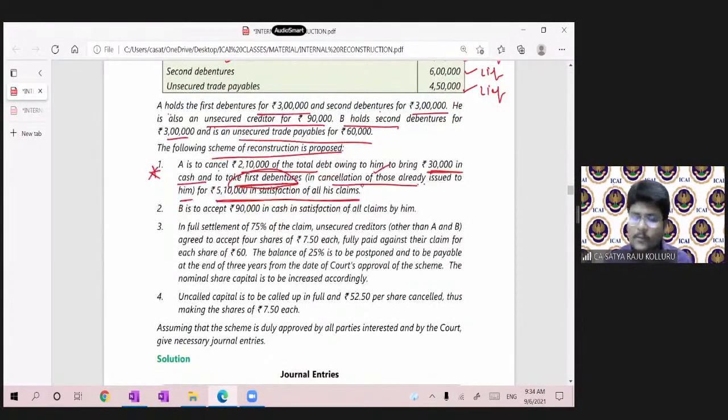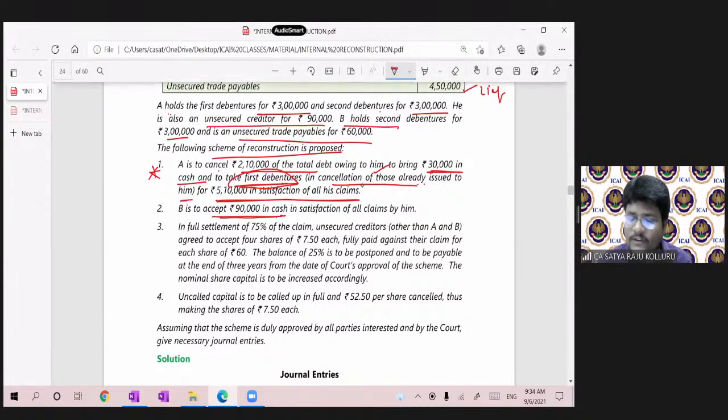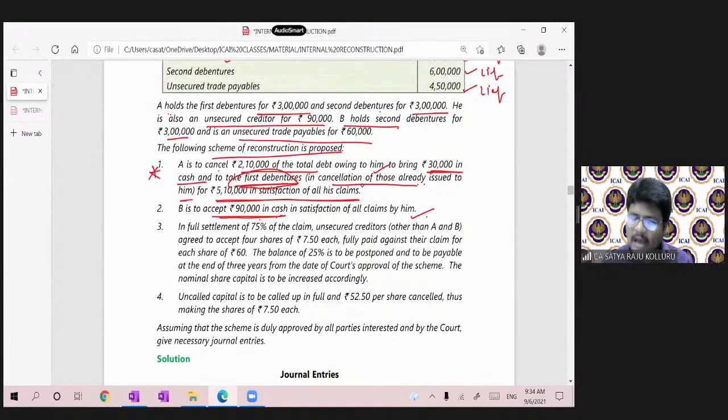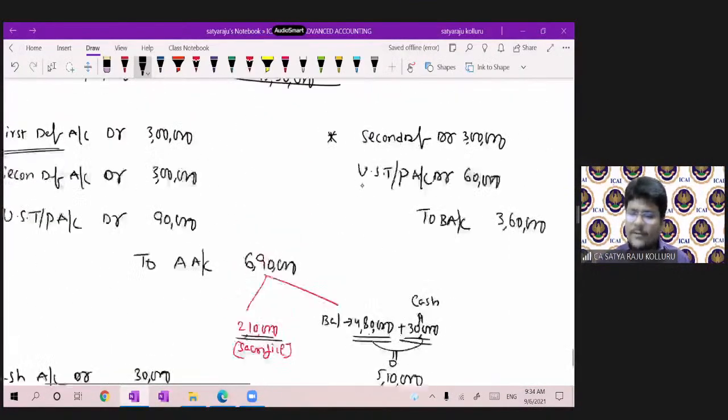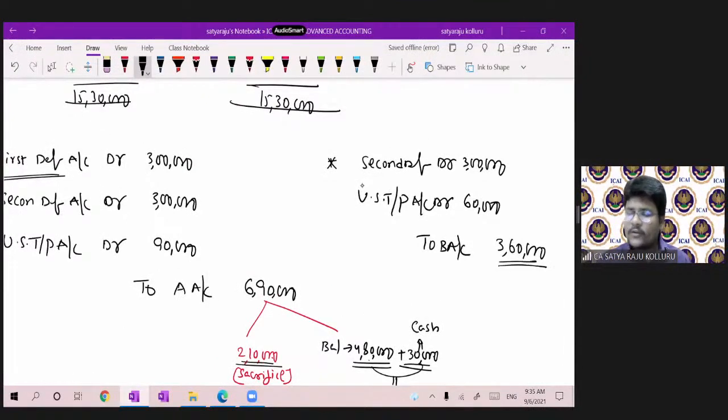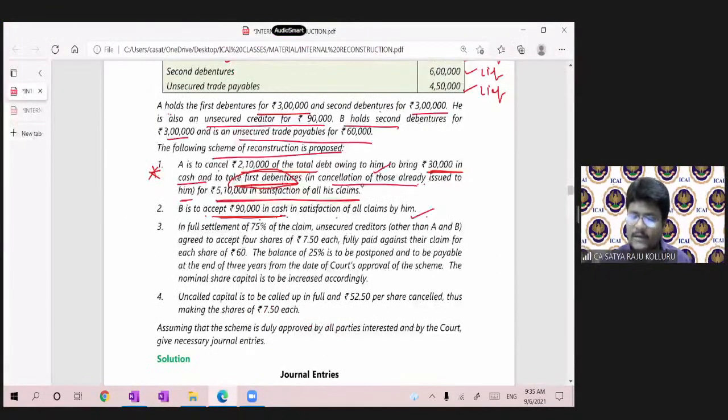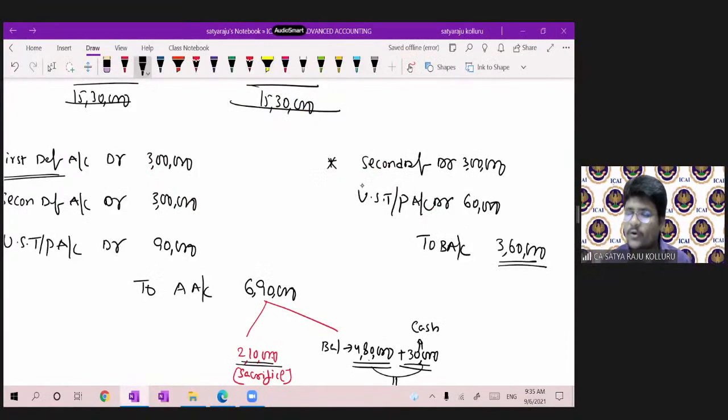Now coming to second point, guys, please all of you bear with me 5 to 10 minutes. I'll complete the problem. This is an important problem, that's why I'm taking it into discussion. B is to accept 90,000 in cash in satisfaction of all claims by him. Okay. He's not bringing. He is to accept 90,000 in cash in satisfaction of all claims by him. That means for B, we have to pay 3,60,000. But what he is telling, okay, if you pay 90,000, that is more than enough for me. He will accept. That means remaining amount he is ready to sacrifice.